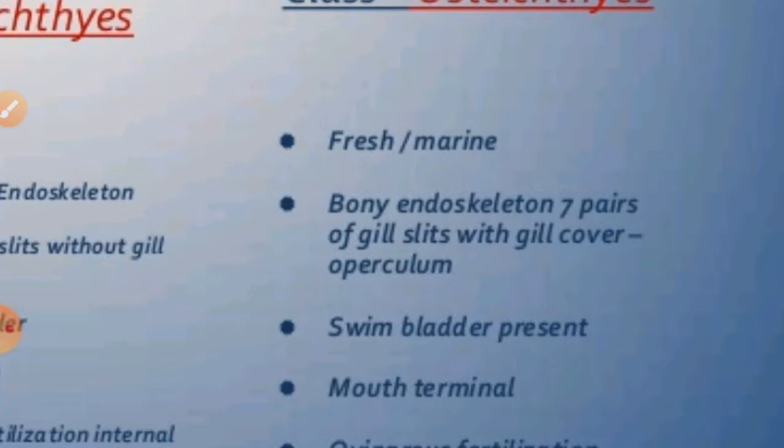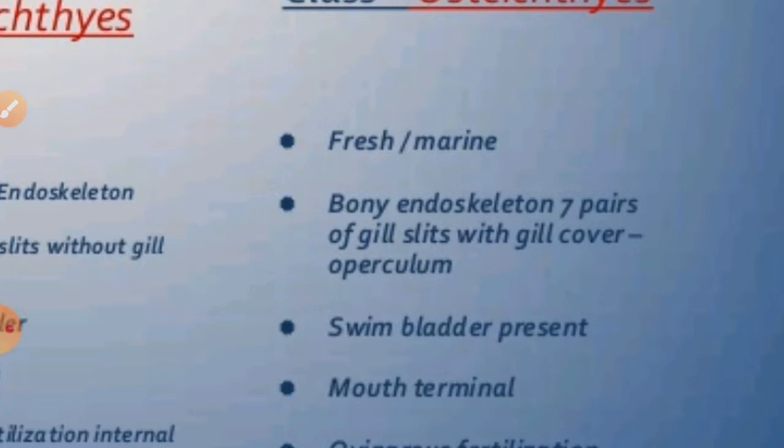Even the fins are paired and unpaired in both conditions, which always support their body. The tail fin is also homocercal, or equal lobed, and as well as the diphycercal type are found. And these bony fishes are ammonotelic animals.